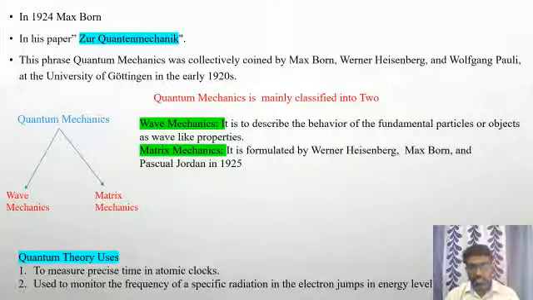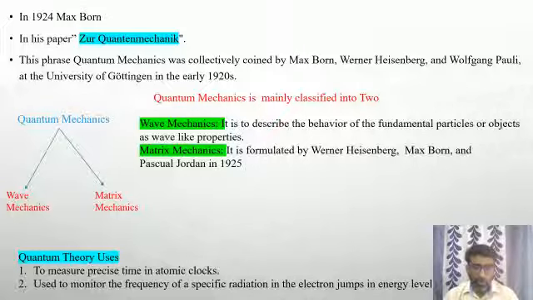Quantum mechanics is mainly divided into two. Number one is wave mechanics. Number two is matrix mechanics. Wave mechanics describes the behavior of fundamental particles or objects as having wave-like properties. Matrix mechanics was formulated by Werner Heisenberg, Max Born, and Pascual Jordan in 1925.